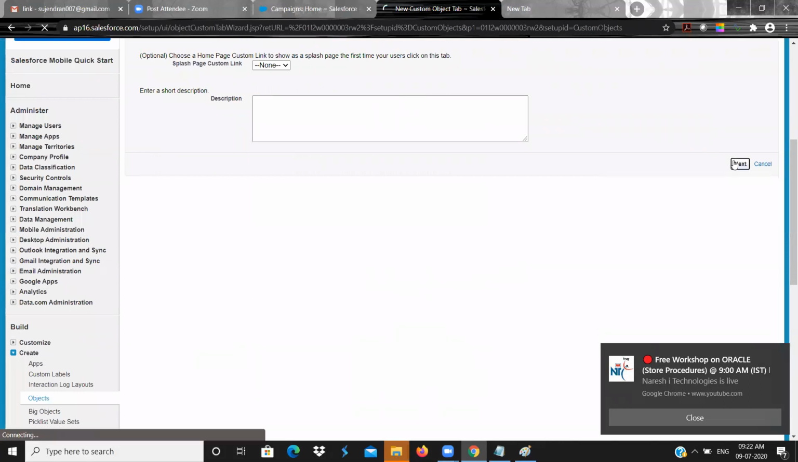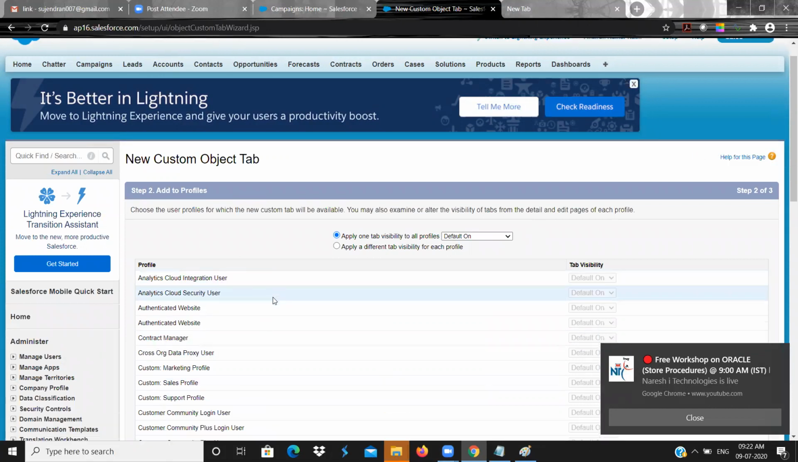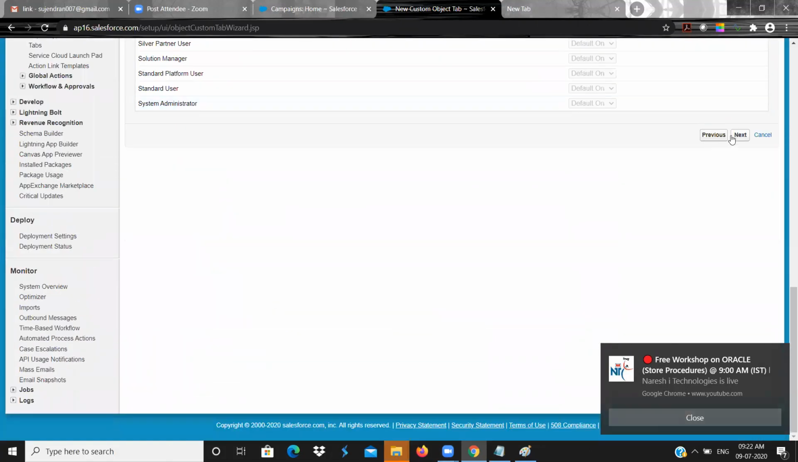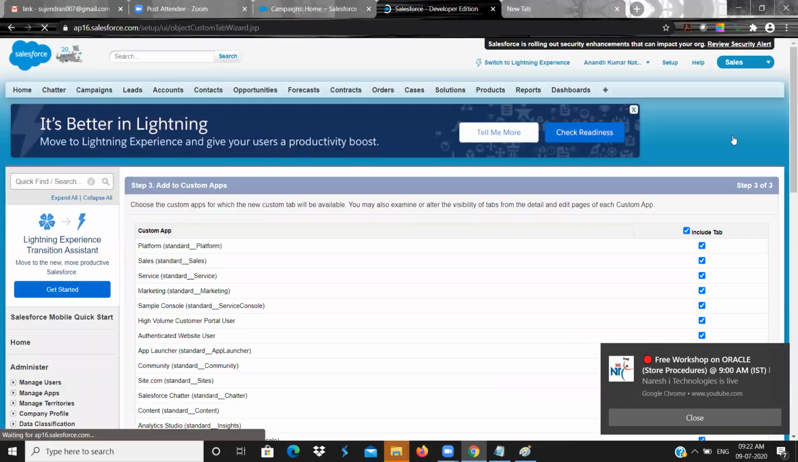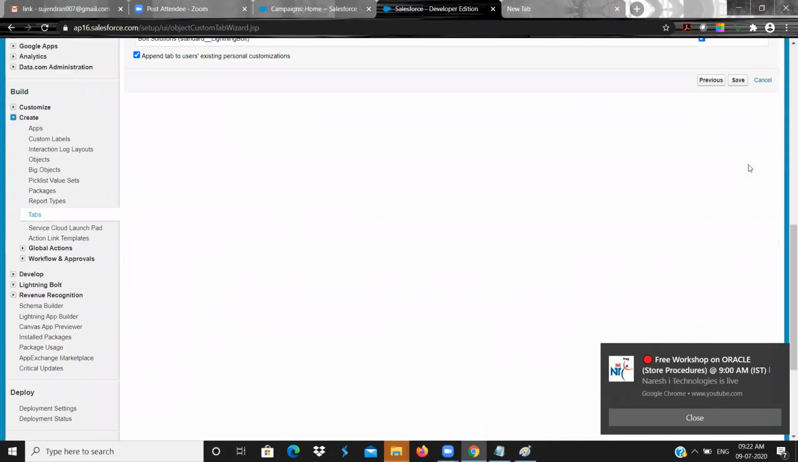I am clicking on Next. It will ask me about the profile level, which I will tell you when we go to the profile area. So simply click on Next. Then it asks which apps we need to include. No problem, I will tell you later. So click on Save.